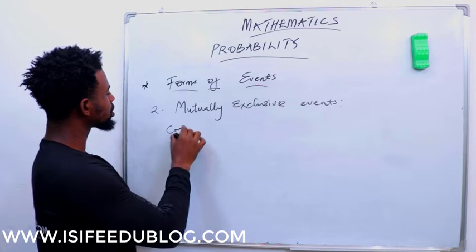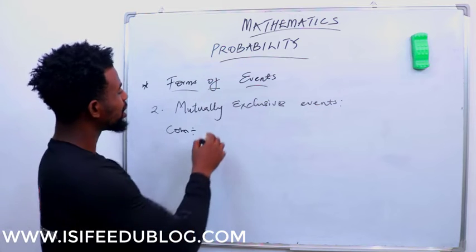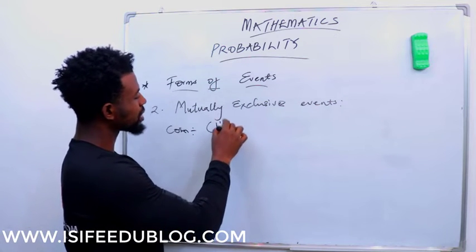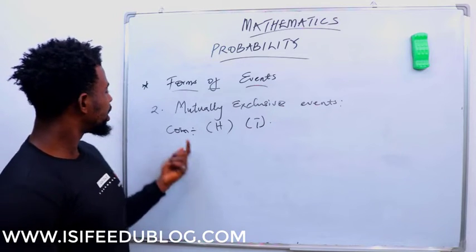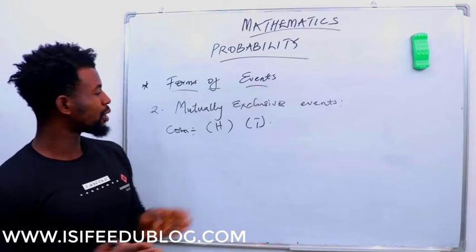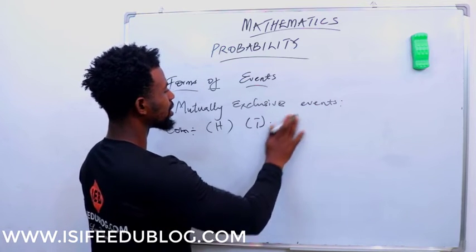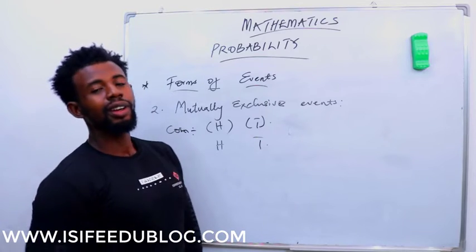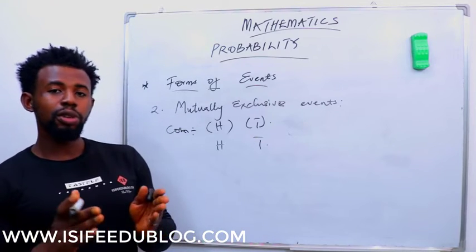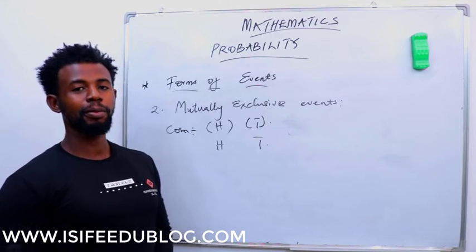So for example, let's use our coin, the toss of our coin as an example as well. We all know that a coin is made up of two sides, right? The head and the tail. So in the probability of tossing a coin, it's either you see a head or you see a tail. Now, but one thing that is impossible to occur is having your head and your tail at the same time, right?